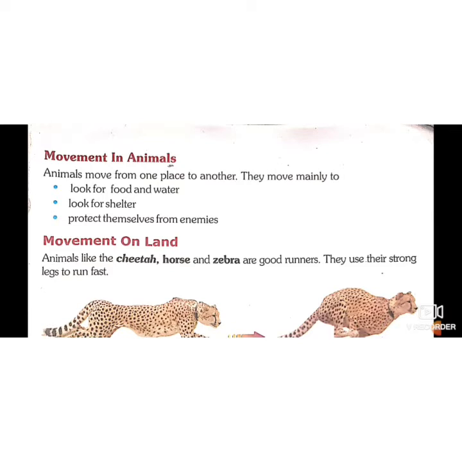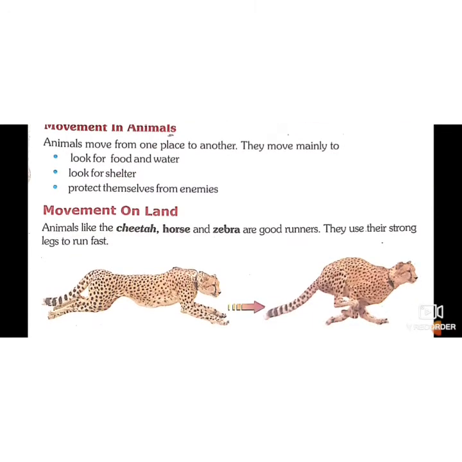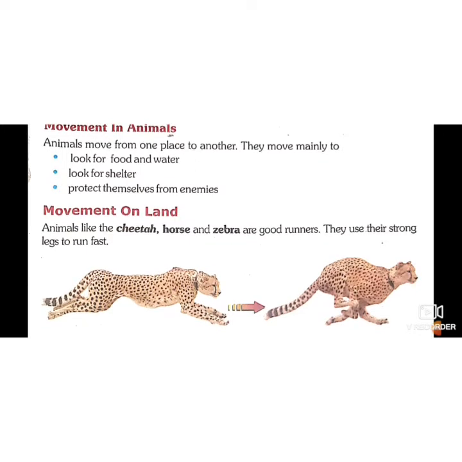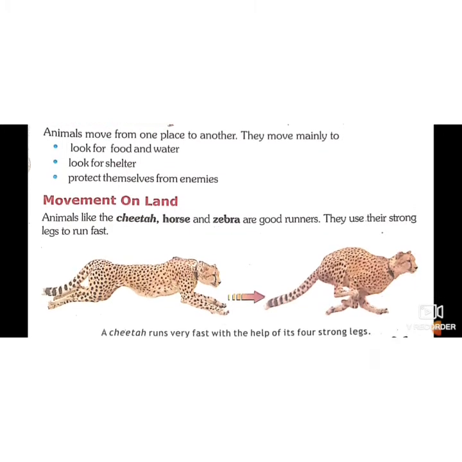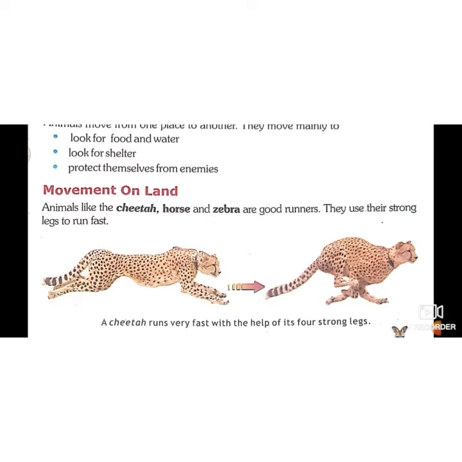They don't work. Animals move from one place to another to look for food and shelter. We have a kitchen in our homes, but animals don't have any kitchen, so they have to search for food and water. So they have to move. They look for shelter. We have our home, but do they have one? No. They have to search for shelter and to protect themselves from enemies.